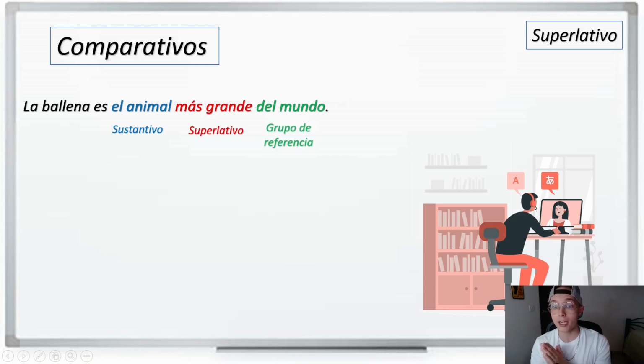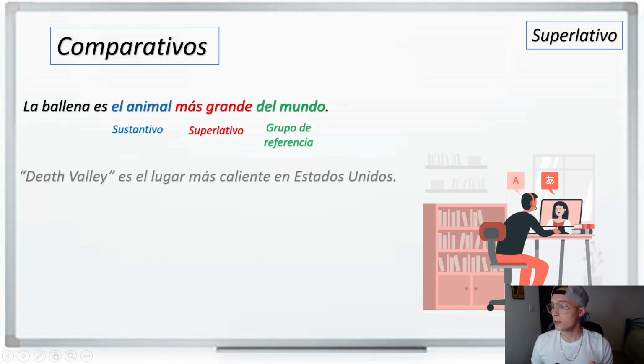So, superlatives in Spanish work differently than in English. We say, literally, the whale is the animal most big in the world. So, unlike English, we need to start with the noun. La ballena es el animal, the animal. And then we use the superlative form, más grande, biggest. Now, in this form, we need to mention the reference group, the group in which we are comparing these nouns. So in this case is del mundo, of the world or in the world. So let's repeat that again. La ballena es el animal más grande del mundo.